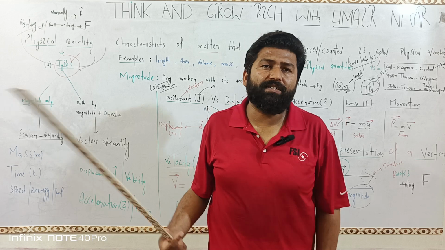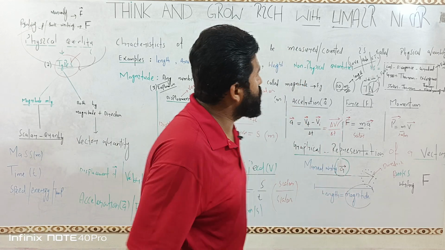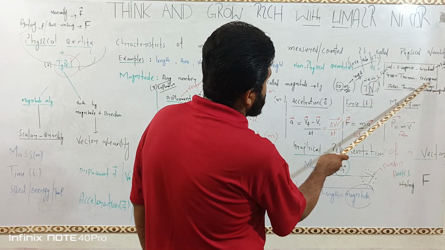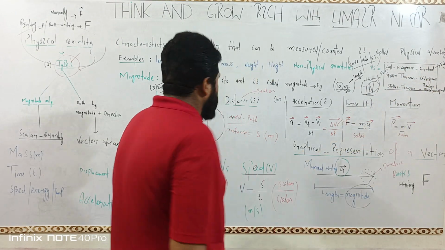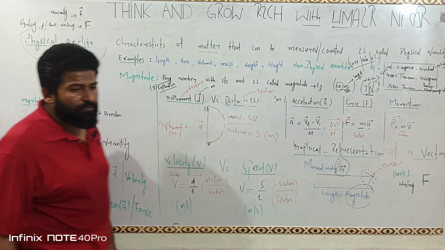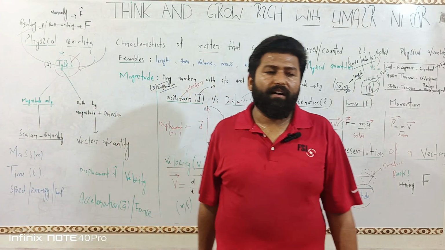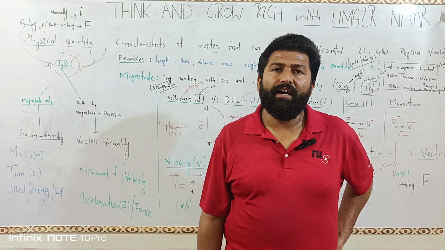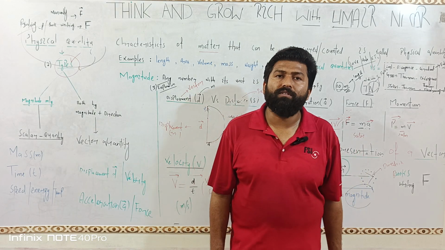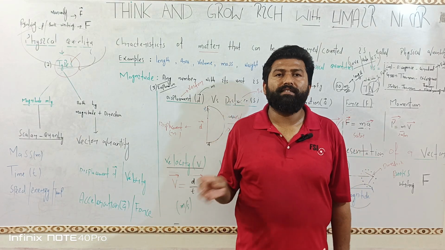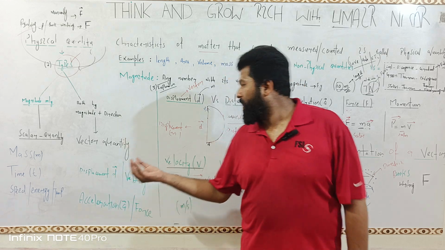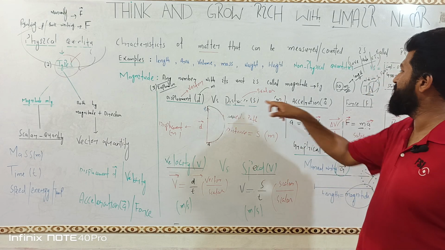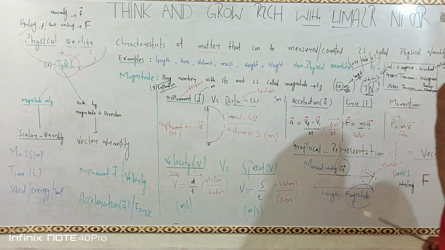And what are the applications of these basic concepts? You can clearly see them in curl, divergence, gradient, Green's theorem, divergence theorem, Stokes' theorem, electromagnetism. This is what it is all about: the basics of physical quantities and vectors. After all, I come to the end of my lecture. I hope that you have understood the basic concepts of physical quantities, scalars, vectors, how velocity and speed are different, the difference between these, the acceleration, force, etc.